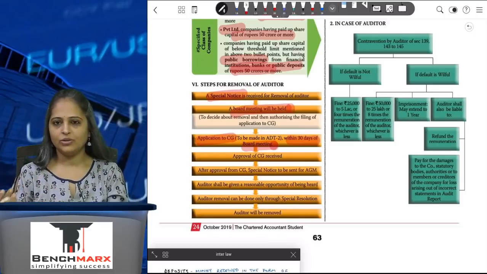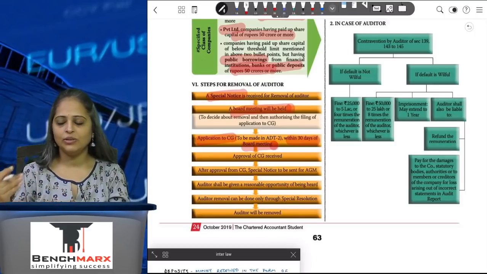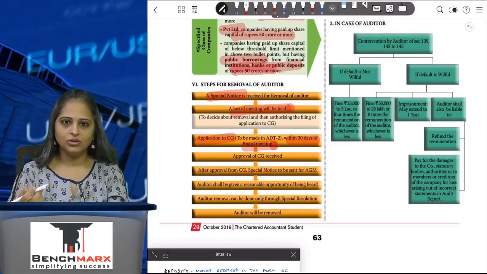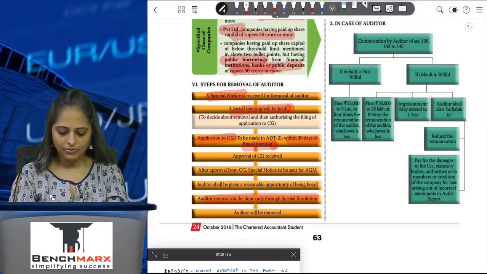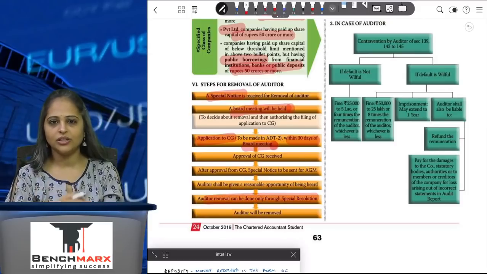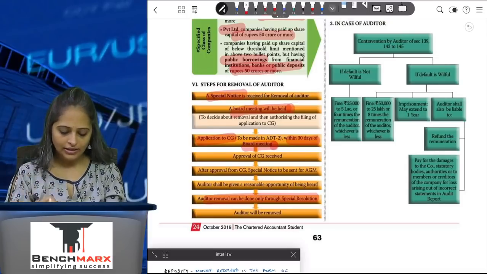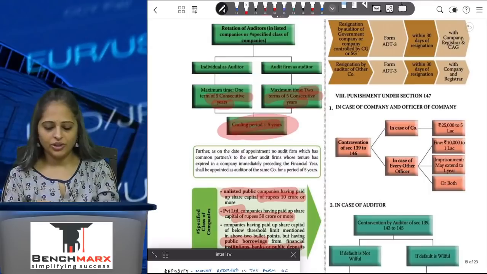The central government will take into consideration what the company has given. It will also call the auditor and give him an opportunity of being heard, and then it will pass an approval, and the auditor can be removed by special resolution. See here, for removing the auditor a special resolution is needed, which means 75% or more of the members have to agree, and once they have agreed, then the auditor will be removed.